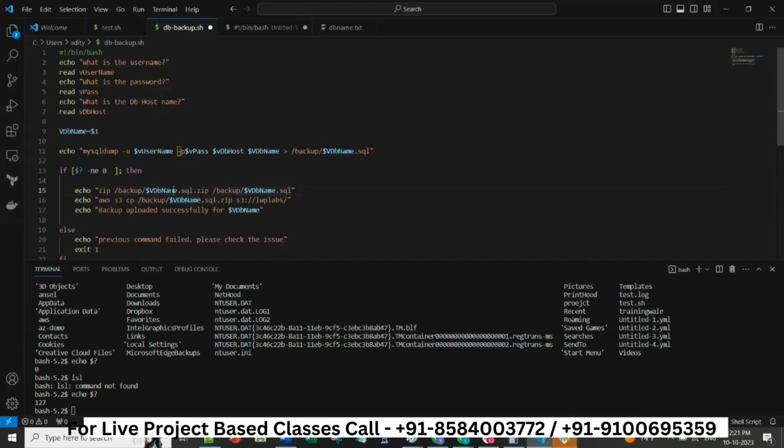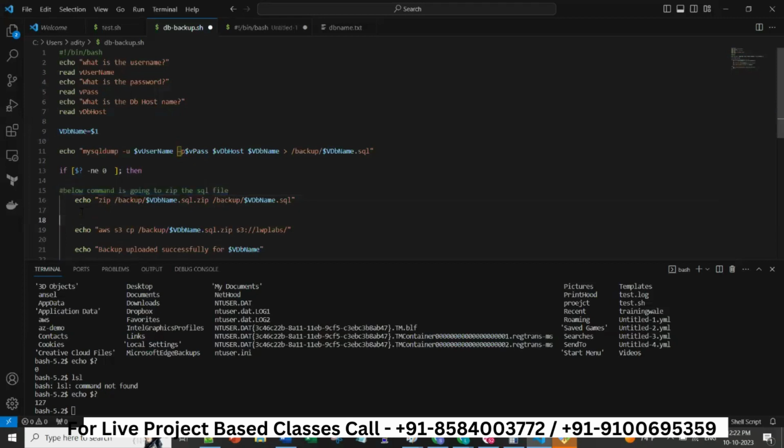This file we are zipping it. This is the zip thing, and this is the copy. Now how will you comment out all these things? You can do comment like this. You type hash and type comment: below command is going to zip the SQL file. Something like this you can write.